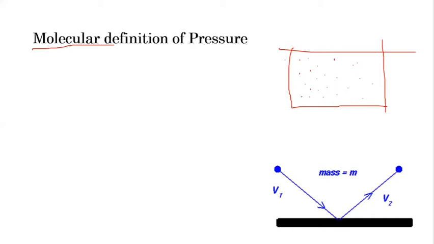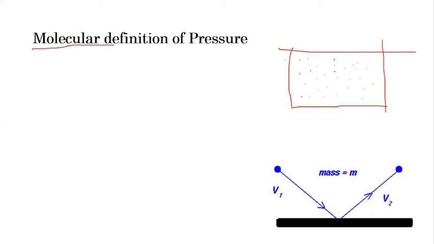Due to this behavior, a molecule possesses some momentum, which is mass times velocity, and it contains some kinetic energy, which is half of mass times the square of the velocity. When it collides with any particle or substance, it will transfer some momentum to that substance.